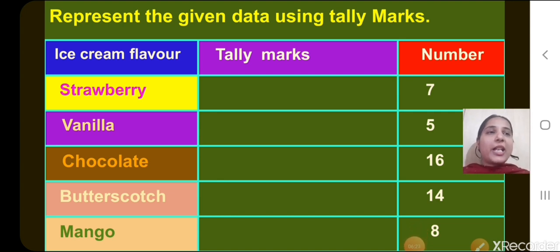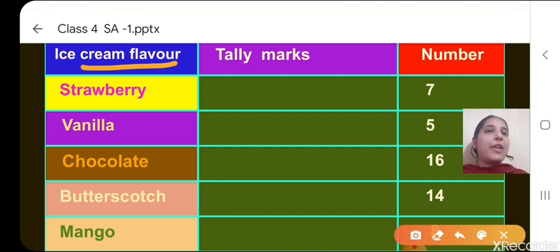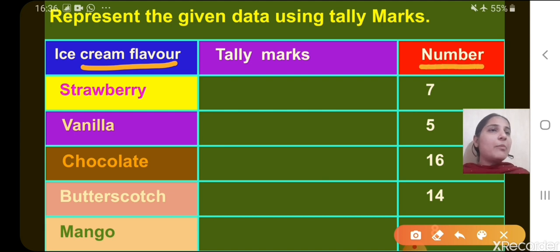So you can see a table here. In the first column you can see ice cream flavors. These are the number of his friends who liked a particular ice cream flavor. Like 7 of his friends liked which flavor? Strawberry. Then vanilla is liked by 5.